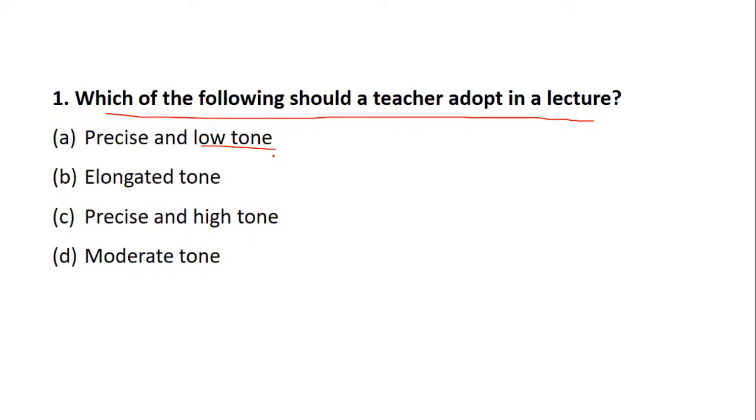Elongated tone means you're stretching yourself. Things which you can say in a very quick form, you are elongating your tone. So that looks as if a singing class is going on. So you can't do that also. Moderate tone, again in moderate tone, how are you sure that the entire classroom will be able to listen to it? So your right answer comes as precise and high tone.